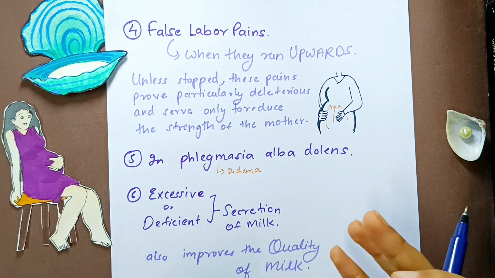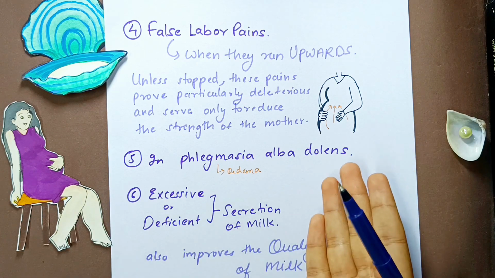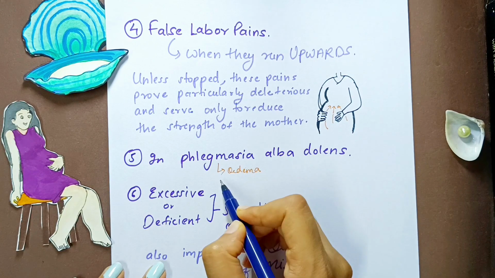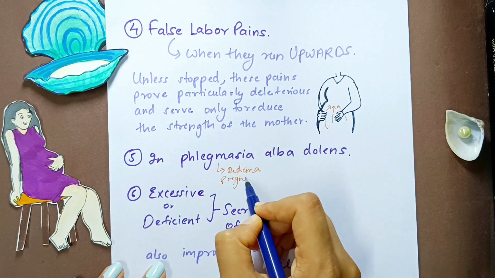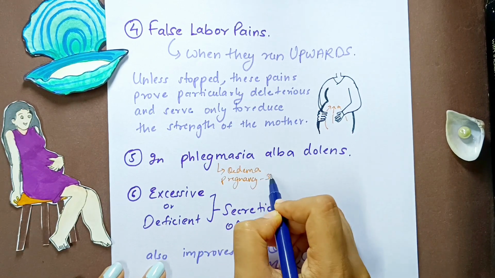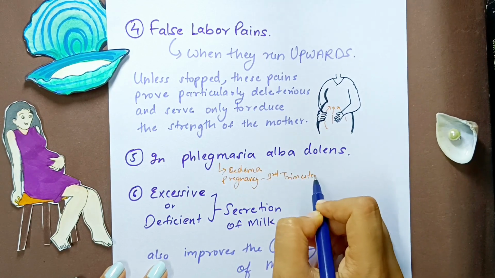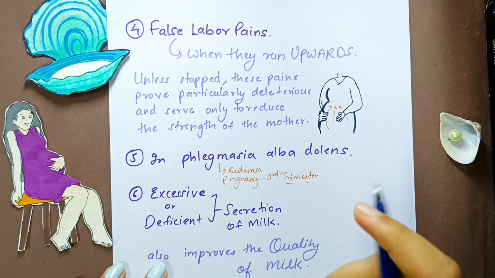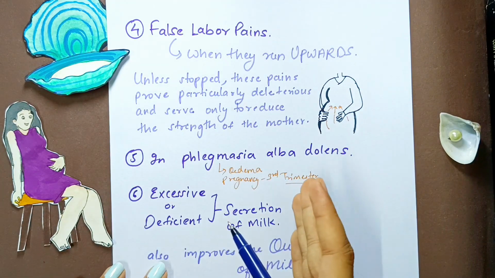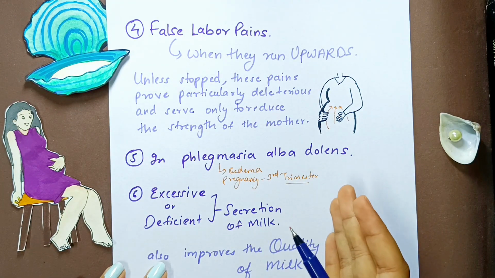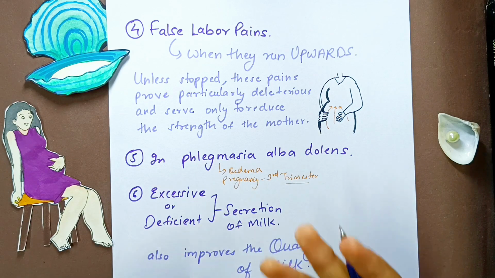And phlegmasia alba dolens is seen in pregnancy only, and especially in the third trimester, meaning the group of 3 months. The third trimester of pregnancy majorly shows this disorder.